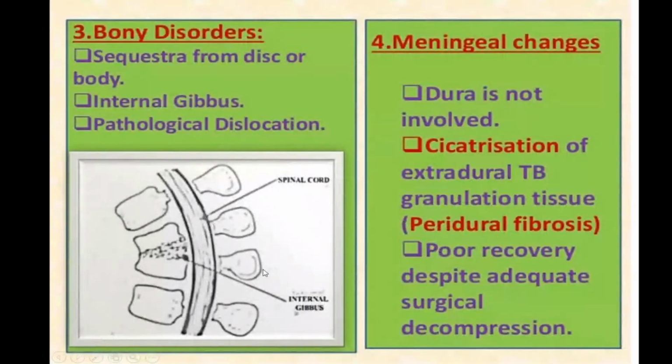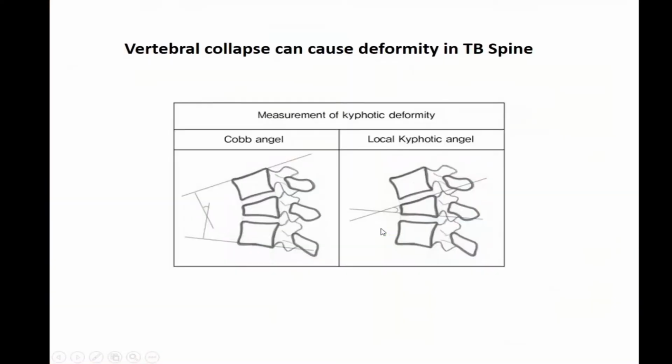Dura is not directly involved. There is cicatrization or scar formation, which is peridural fibrosis. Inflammation will lead to fibrosis. In tuberculosis, we know there is a lot of fibrosis because of cobweb coagulum formation, as you know from pathology. There is poor recovery despite surgical decompression. All these things stay for a longer period. And if the patient is not taking the medicine properly, defaulting on the tubercular medicine, or is still walking when there is a compression, it can lead to poor prognosis despite surgery.